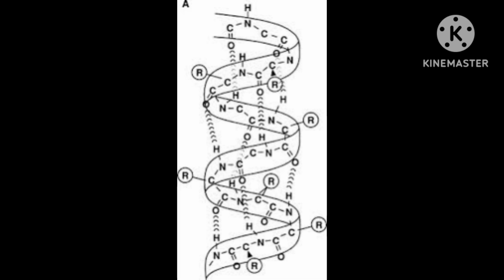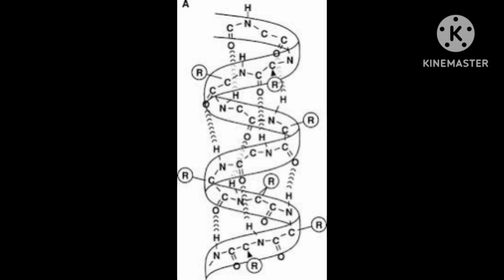Then it will form, you can say, an alpha helix structure or a beta pleated sheet structure. Means here the special bonding is hydrogen bonding. Okay. Now come to the alpha helix and beta pleated sheet, a little detail. But bonding will be there, hydrogen bonding will be there.